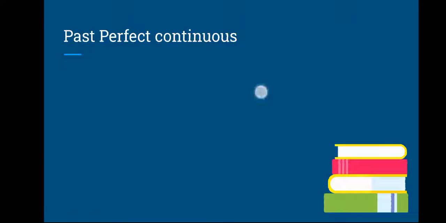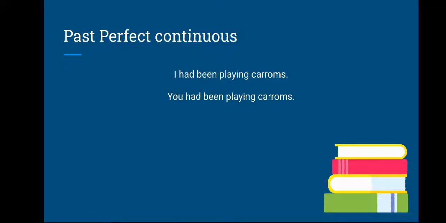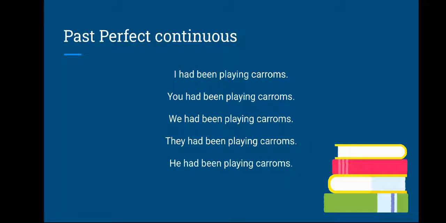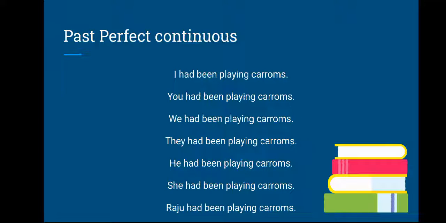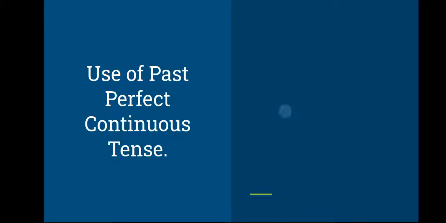Now past perfect continuous and its structures. When do we use this past perfect continuous? When some action started in the past and continued up till another action started. So before knowing about this tense, let us go through the sentence structures. I had been playing caroms, you had been playing caroms, we had been playing caroms, they had been playing caroms, he had been playing caroms, she had been playing caroms, Raju had been playing caroms. This is the sentence structure, and now let's go to the uses of past perfect continuous tense.